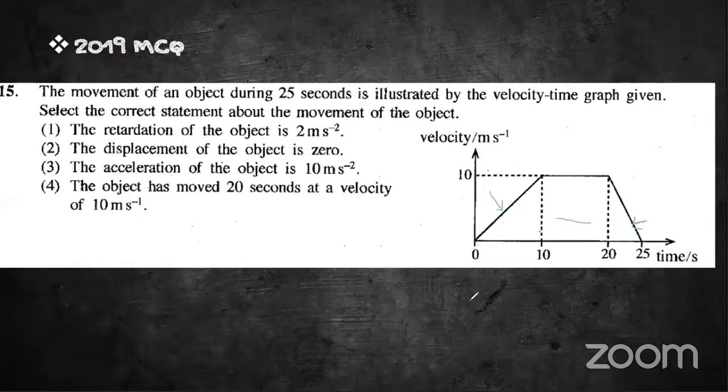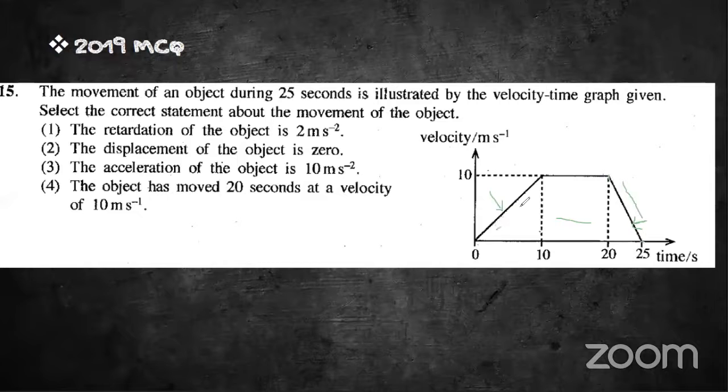So by the gradient from this point to this point, we can find the retardation.